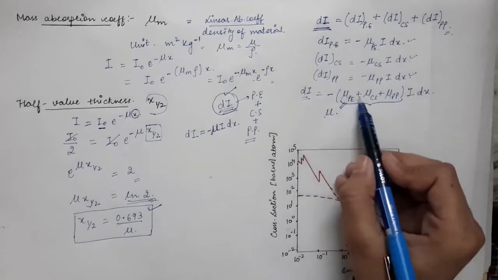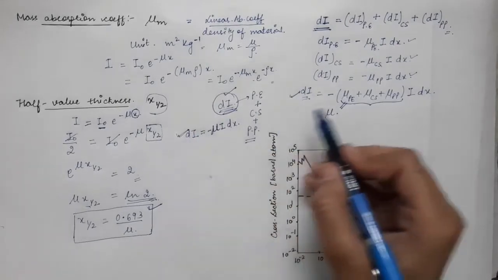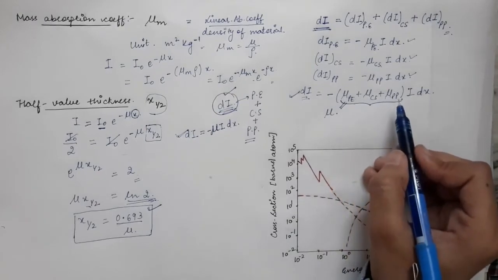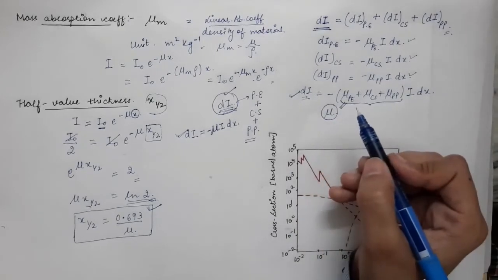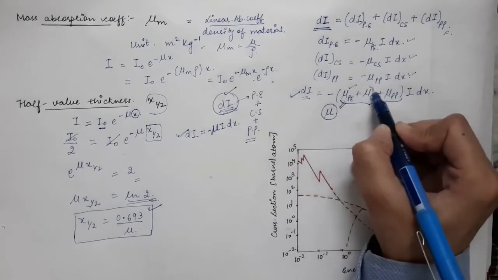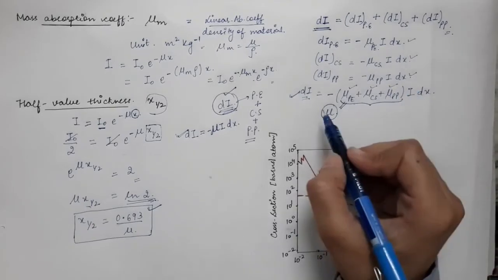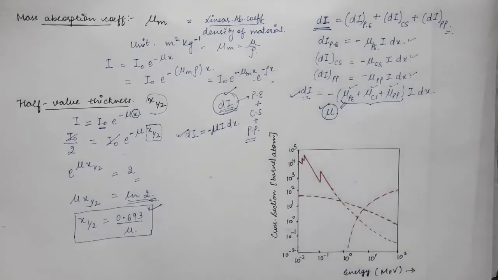So obviously when you compare this equation with that equation, you will see that mu is equal to the summation of all these three absorption coefficients. This is the total linear absorption coefficient, whereas these are the partial absorption coefficients.